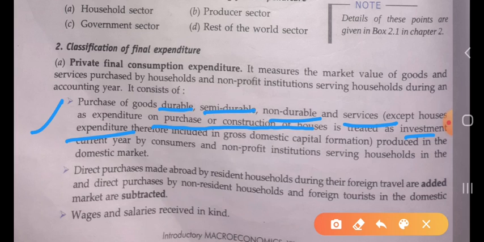So in this we have taken the purchase of durable goods, semi-durable goods, non-durable goods, and the services. Whatever expenditure we do on durable goods, semi-durable goods, non-durable goods, and services, we have included in the private final consumption expenditure.